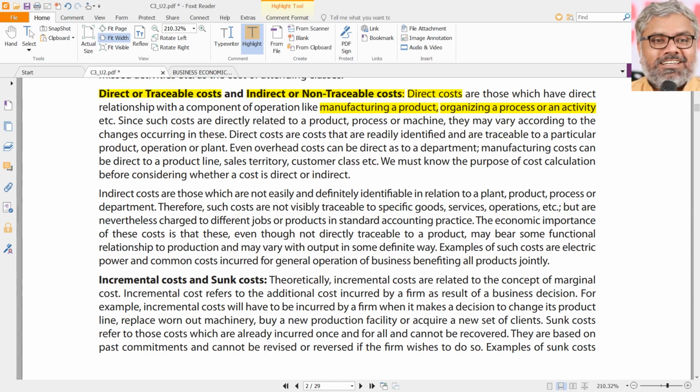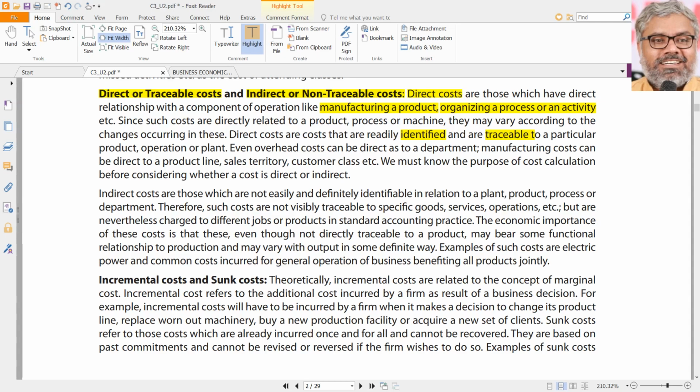They are identified, and in the same way they are easily traceable to a particular product, operation, plant, machine, service, etc. So these direct costs are those which can be easily tracked and traced into a product.